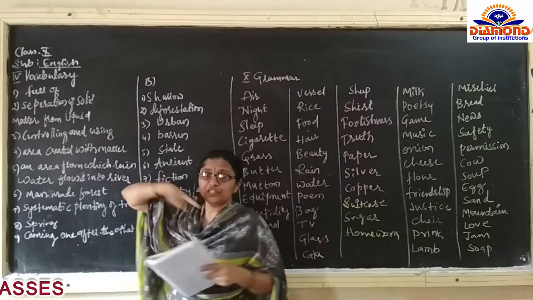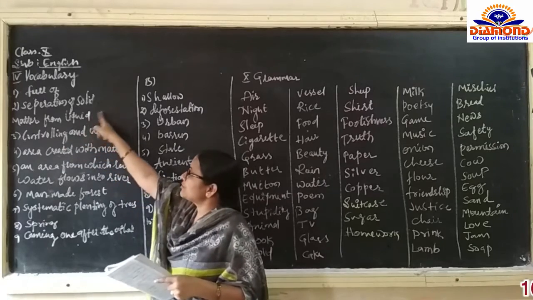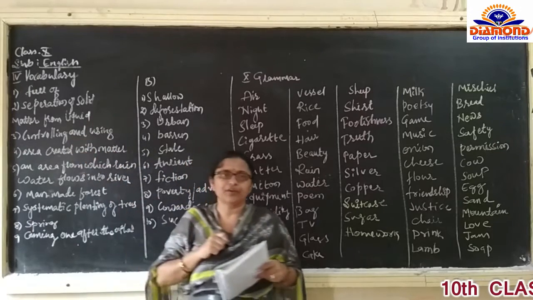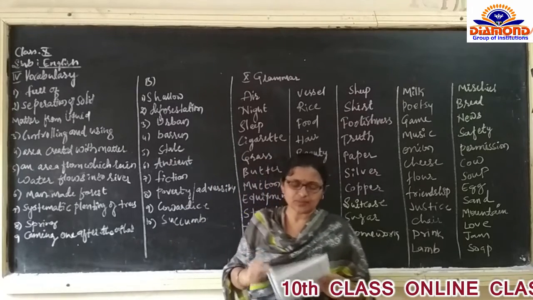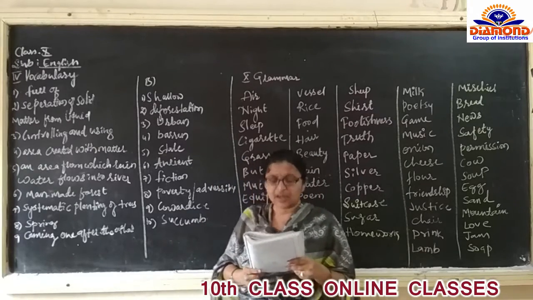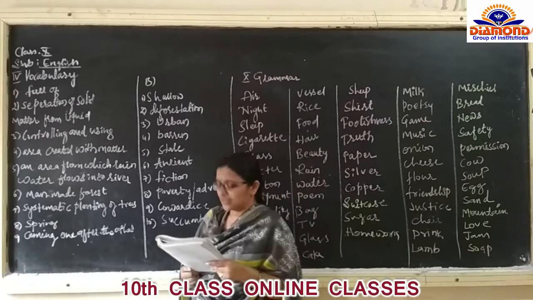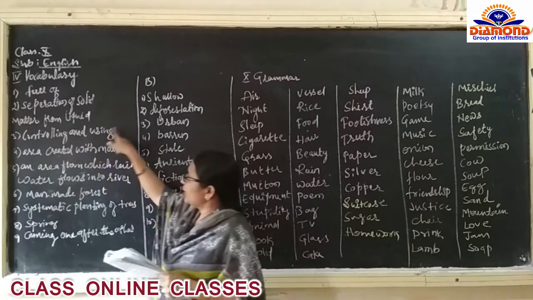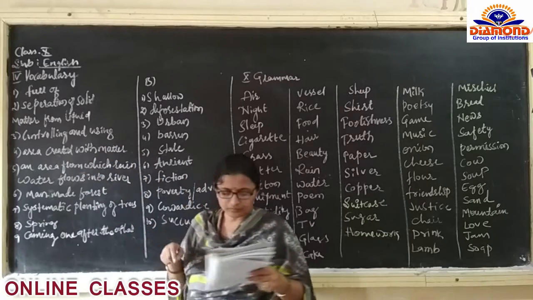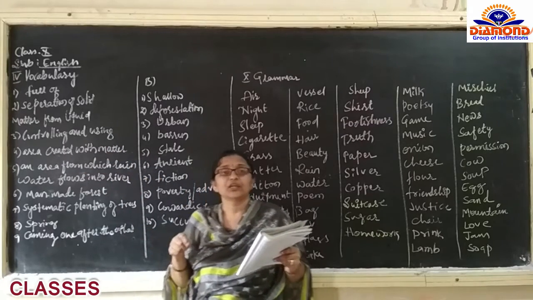The meaning of precipitation is separation of solid matter from liquid. Solid matter को liquid से separate करना, that is called as precipitation. Harnessing, third one, harnessing. The meaning of harnessing is controlling and using.